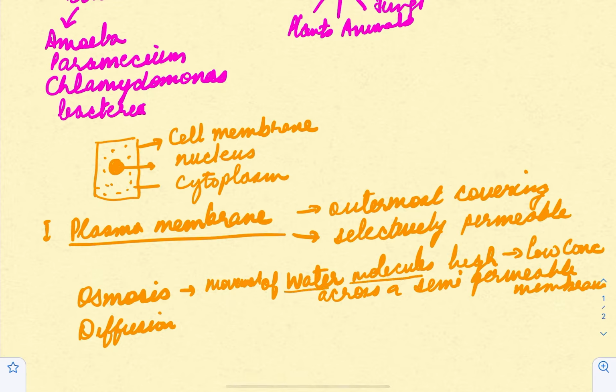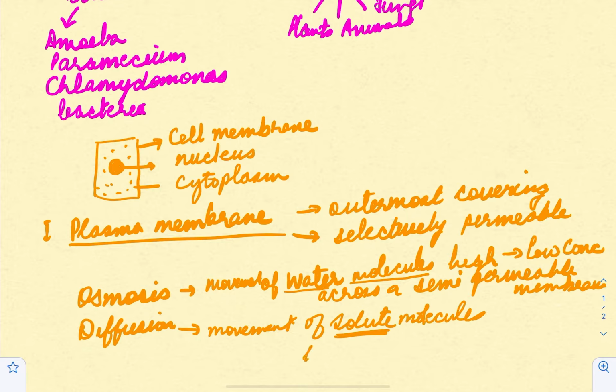So remember, osmosis deals with movement of water molecules from where? From high to low concentration across a semi-permeable membrane. Now if you are talking about diffusion, we are talking about movement of solute molecules, in terms of solute concentration. Again from a region of high to low concentration, but there is no membrane here.